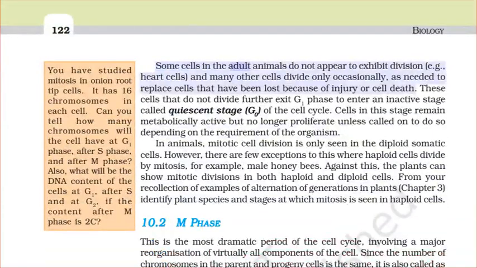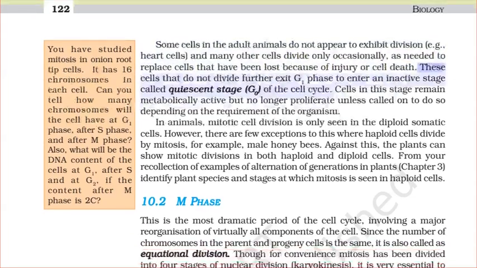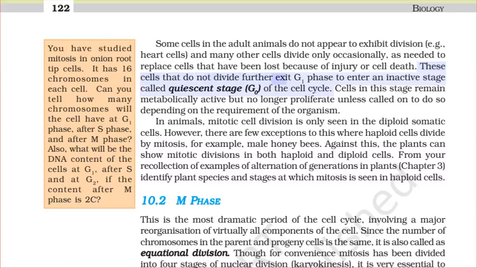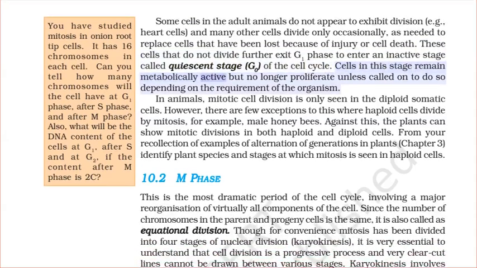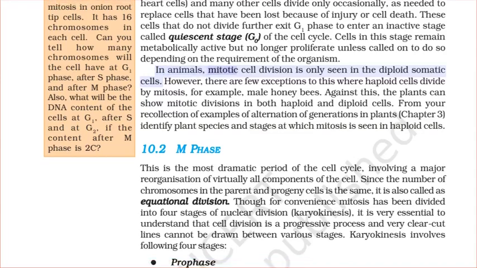Some cells in the adult animals do not appear to exhibit division, e.g., heart cells, and many other cells divide only occasionally, as needed to replace cells that have been lost because of injury or cell death. These cells that do not divide further exit G1 phase to enter an inactive stage called quiescent stage, G0, of the cell cycle. Cells in this stage remain metabolically active but no longer proliferate unless called on to do so depending on the requirement of the organism. In animals, mitotic cell division is only seen in the diploid somatic cells.